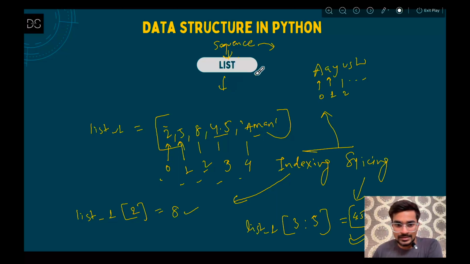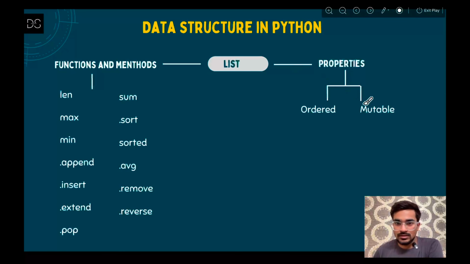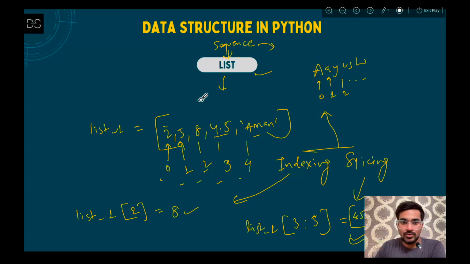Now if you got the basics, what will we do now? We will directly do hands-on on a Google Colab notebook, whatever we have seen here, and then we will move toward properties of list, like it is ordered and mutable. We will see what is ordered and what is mutable. Order you already know, but we will be looking at mutable. String was immutable, but list is actually mutable. We will also see how a list is called mutable, and then we will look at functions and methods. So let's directly jump into the Colab notebook.